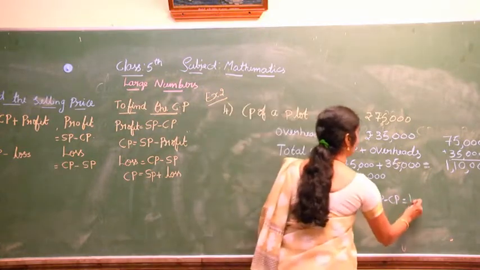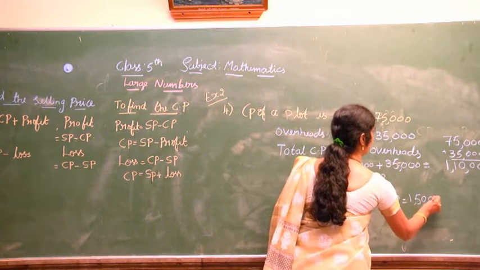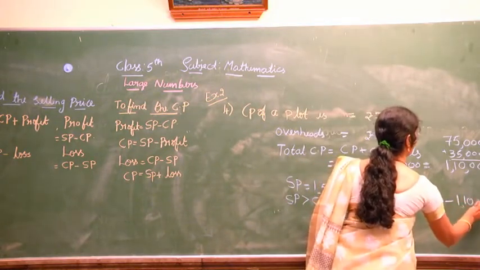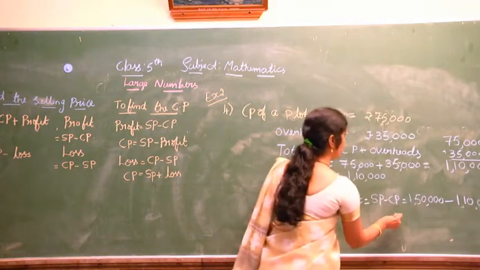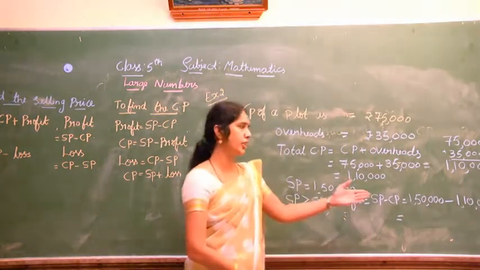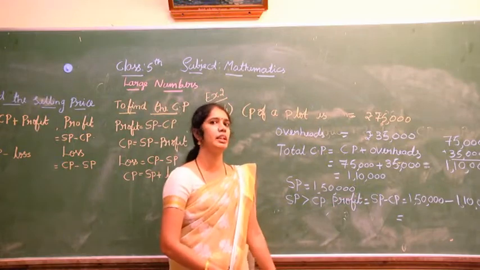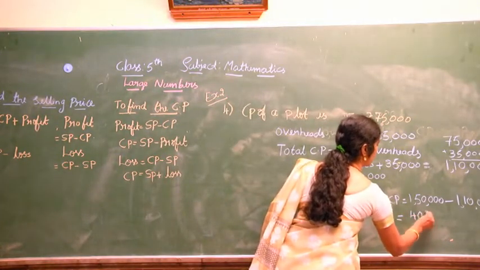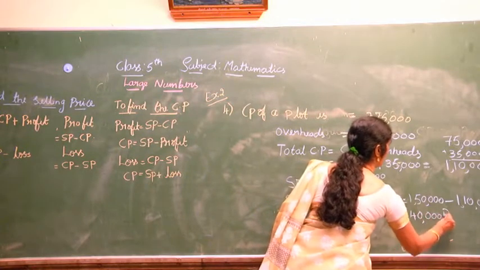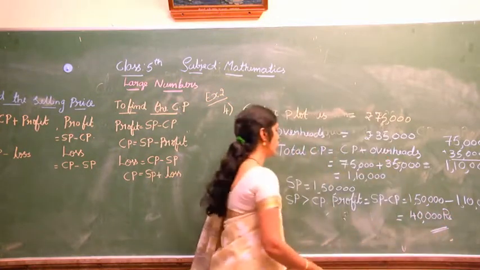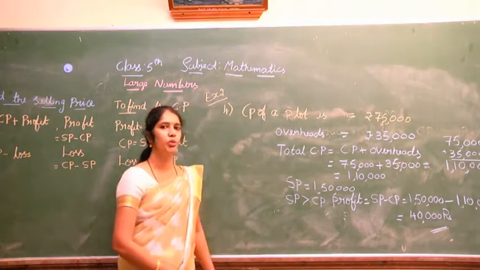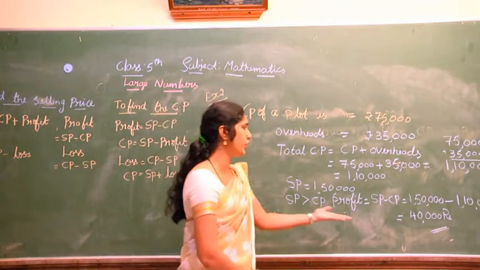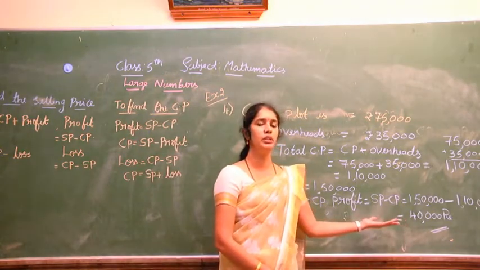That is 1,50,000 minus 1,10,000. What is the difference between 1,50,000 and 1,10,000? Yes, you are right, 40,000. 40,000 rupees. So he got a profit of 40,000 rupees.